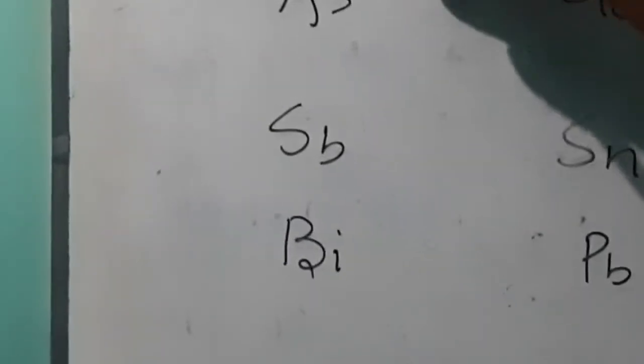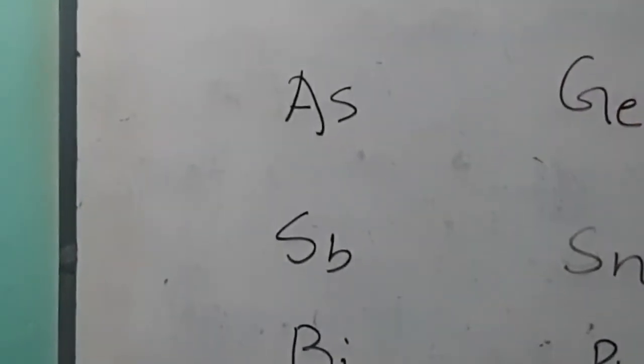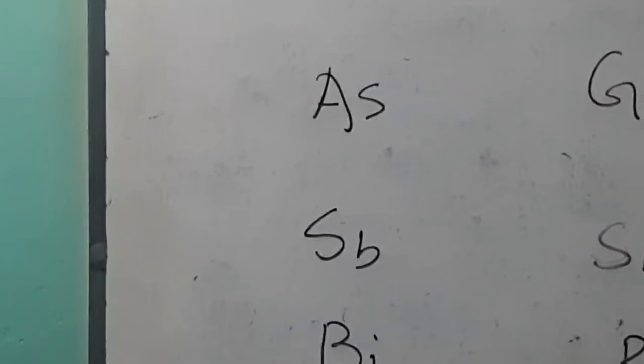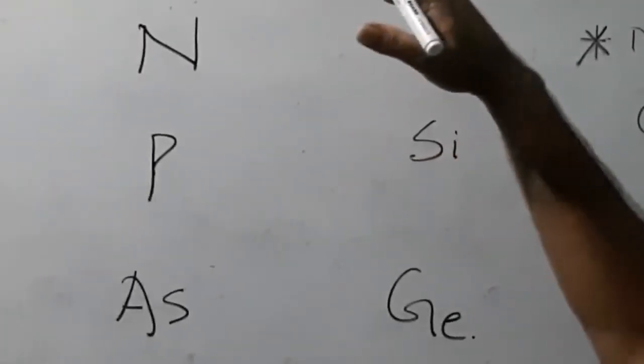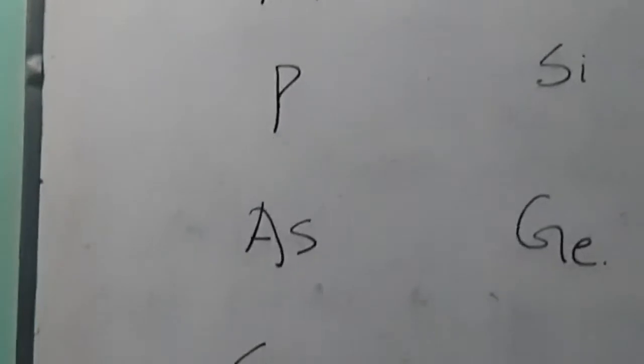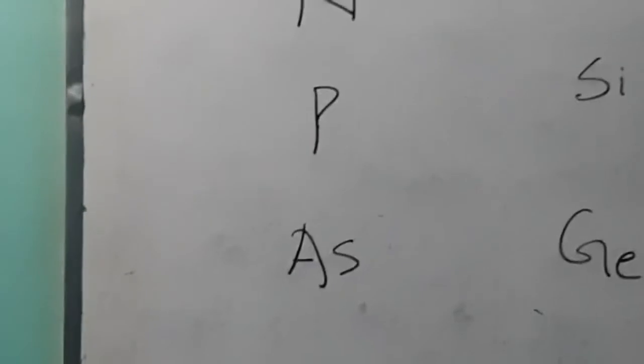So it means non-metallic character decreases along the group. We are talking about the metallic and non-metallic character across the group. So non-metallic character decreases and metallic character increases along the group. While moving from top to bottom across the group, non-metallic character decreases and metallic character increases.